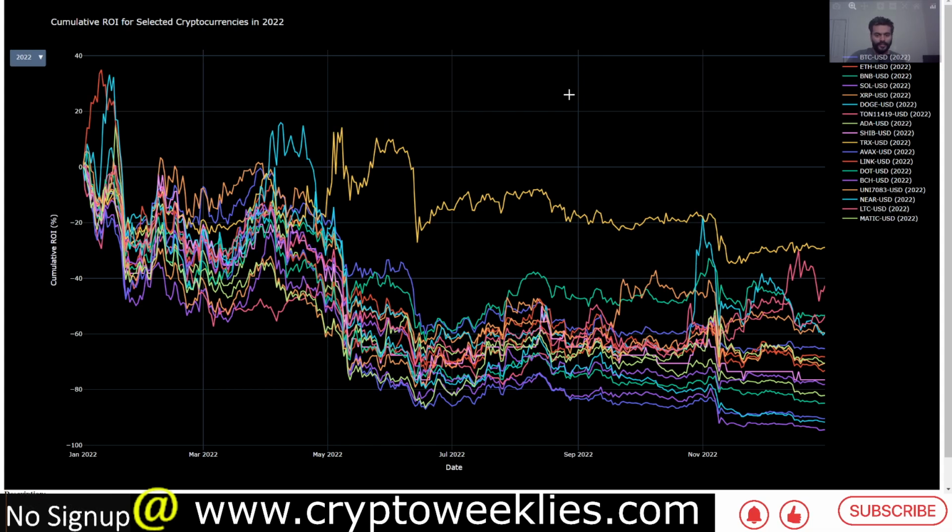In 2022 most of the cryptos had a cumulative ROI of more than negative 20%. Back then, Tron had about a 22% drop, and so on, till about Solana, which had about a 95% drop.